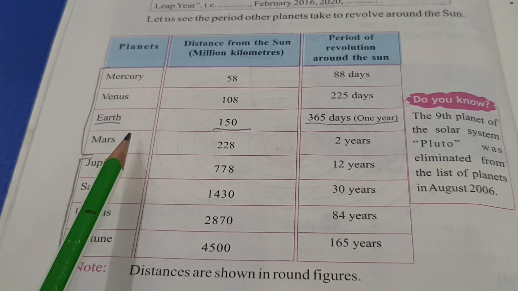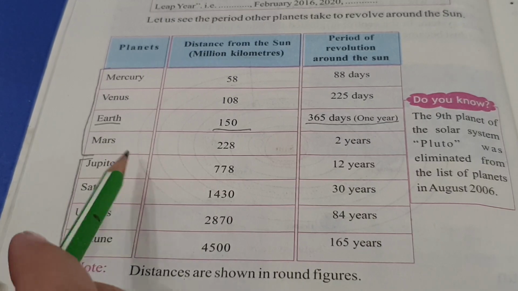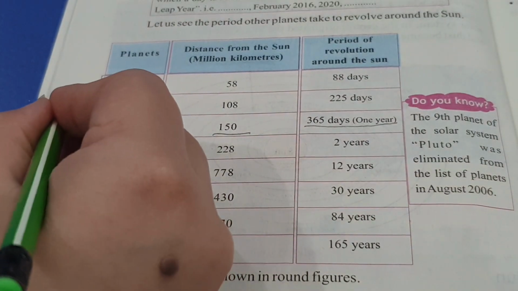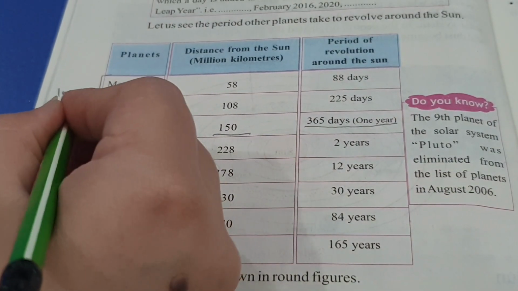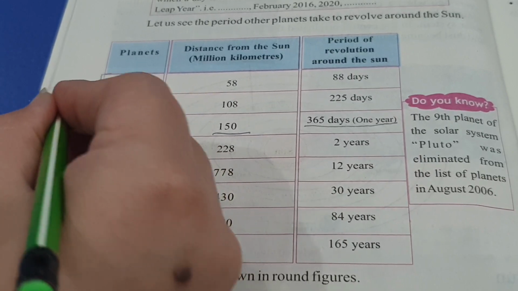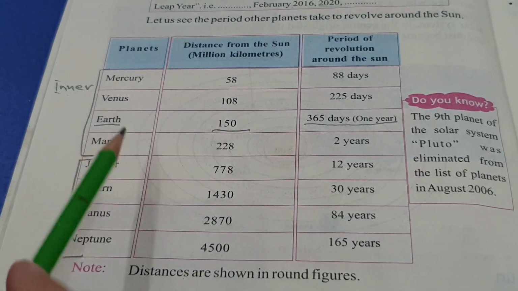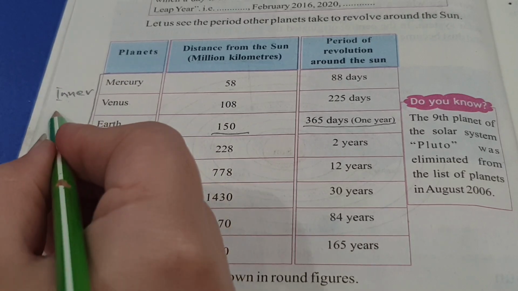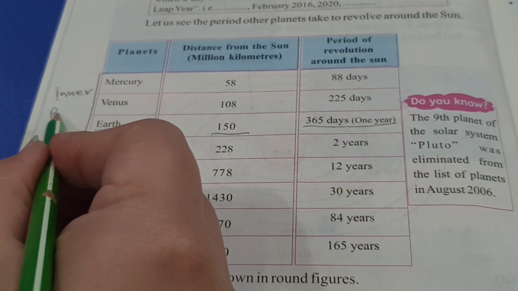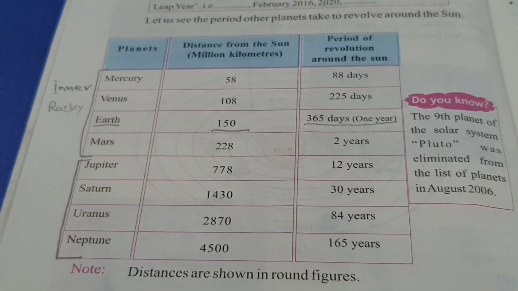What do we call them? We call them inner planets. They are solid and rocky.